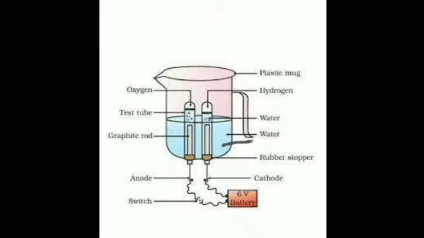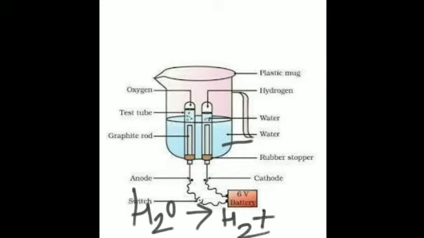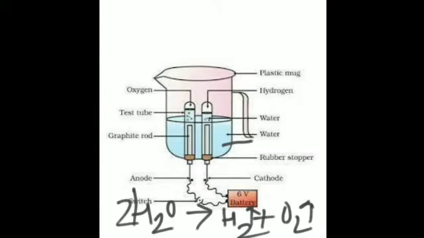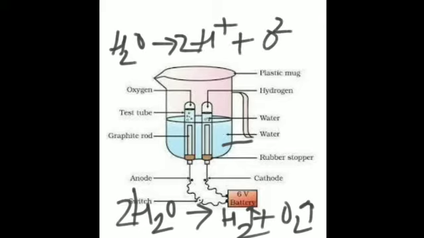So when electric current passes through this acidulated water, the water molecule dissociates, that means it splits up. H2O splits up into H2 and O2. Is that clear? These two gases. And how is it happening? The water molecule dissociates into hydrogen ions and hydroxide ions. So what is exactly happening is, when electric current is passed through it, it splits up into H+ and O2-. Is it clear?